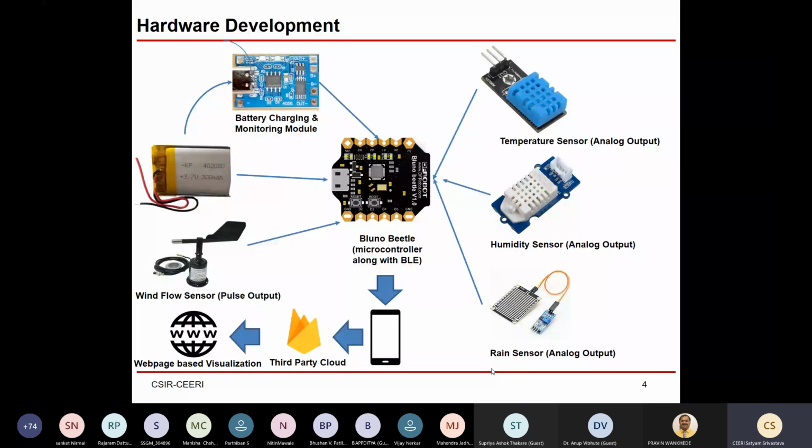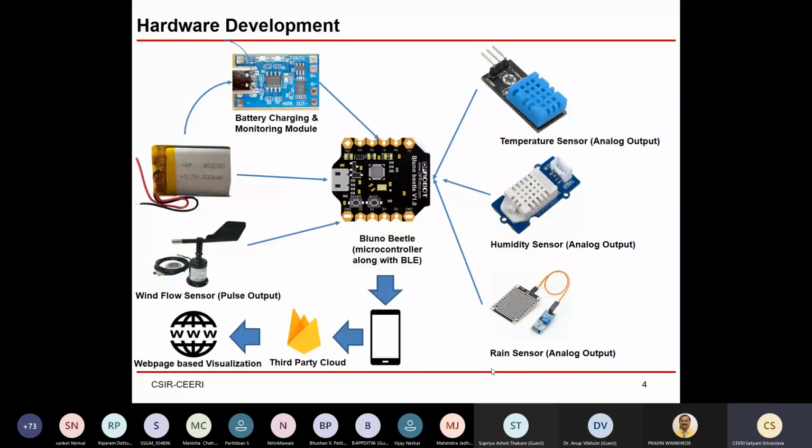So I have selected this small board, which was launched, I guess, 2 years back, from the DFRobot company, and the name of this board is Bluno Beetle version 1.0. It is a very small board. It has 2 different chips. One is the Atmel 328, which is basically a version of Arduino Nano, and along with it there's another